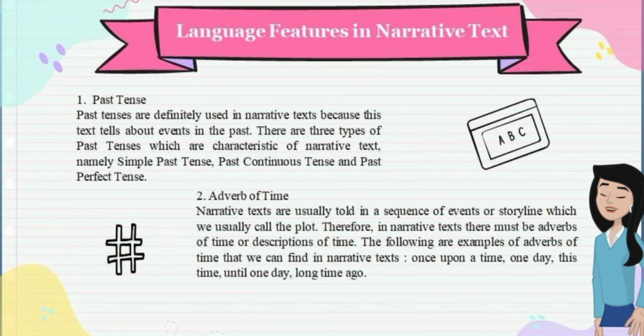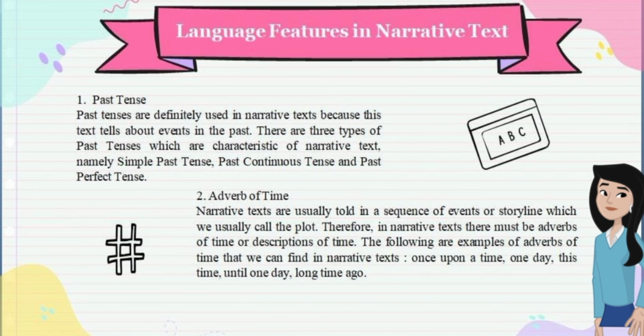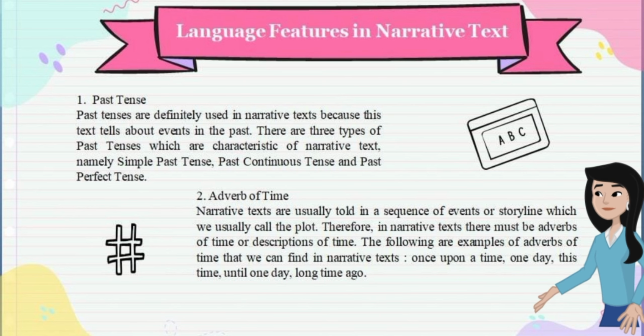Language features in narrative text. First, past tense. Past tenses are definitely used in narrative text because this text tells about events in the past. There are three types of past tenses which are characteristic of narrative text, namely simple past tense, past continuous tense, and past perfect tense. Second, adverb of time.